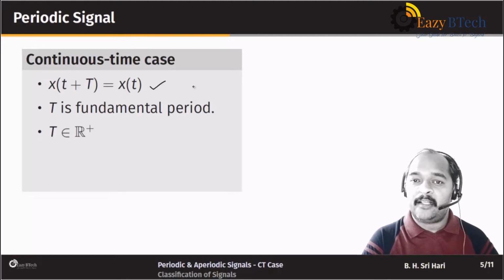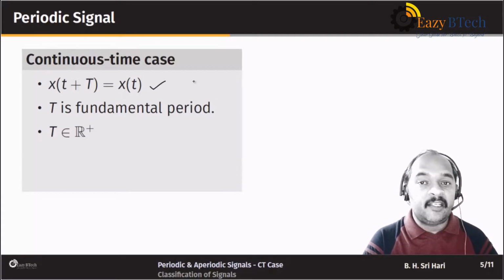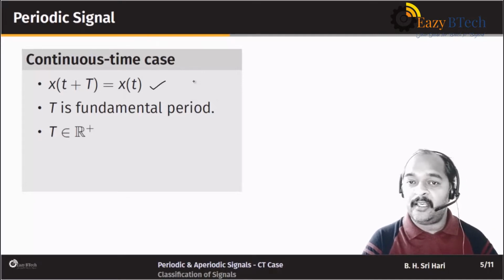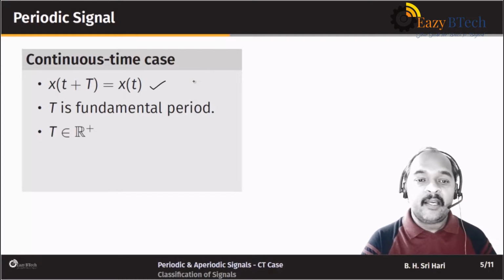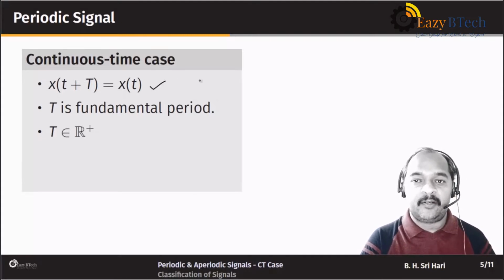Okay, and note that the fundamental period is always a positive real number. Why? Because the period of a signal is nothing but the reciprocal of frequency. And what is frequency? It is the number of repetitions in 1 second, and definitely the frequency cannot be negative and hence the period also cannot be negative. Okay, so note that capital T equal to 0 will satisfy this condition, but we don't take that as the fundamental period.